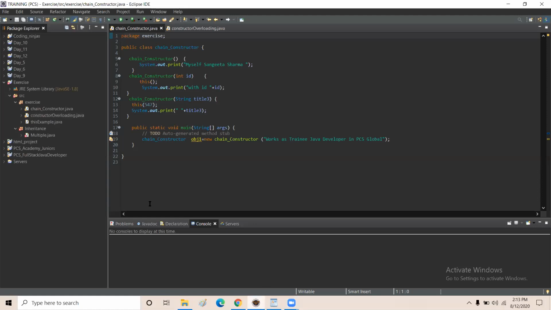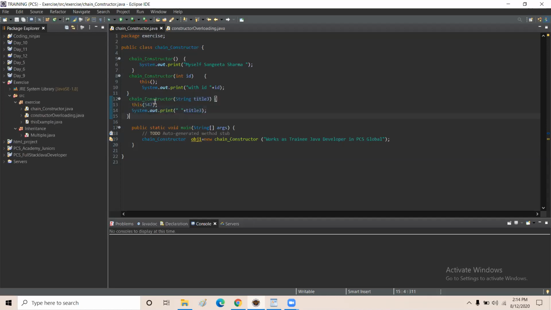Yes. Okay. So this is a chain constructor class. I have created an object of the chain constructor class, and I have passed a string parameter, works as trainee Java developer in PCS Global. According to this parameter, it calls this constructor, because it's a single string parameter. So it identifies that it belongs to this constructor.